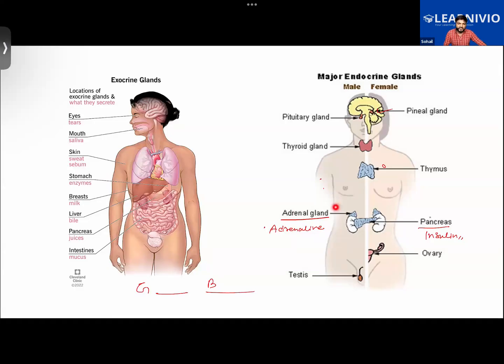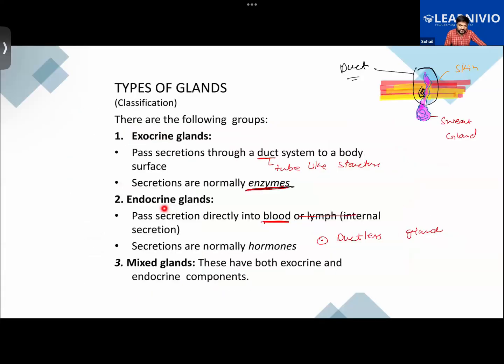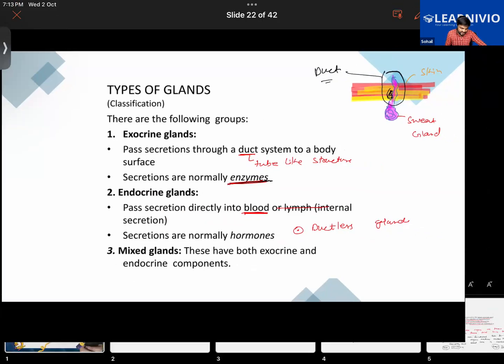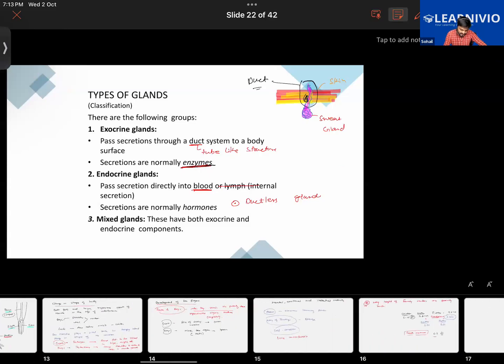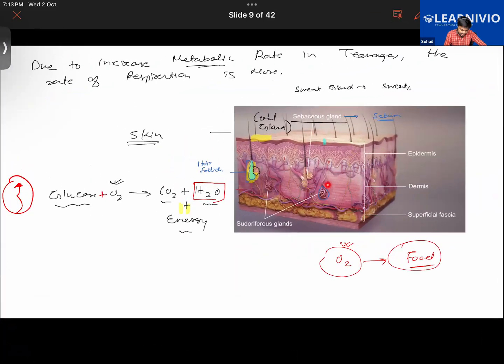So there is another kind of gland by the name of endocrine gland. Endo means inside. Okay, na? So they will be passing this secretion directly into the blood. And plus, they don't have any tube-like structures, just like you have seen in the case of the sweat gland. See, everyone can see this tube-like structure. Can you guys see this tube-like structure?